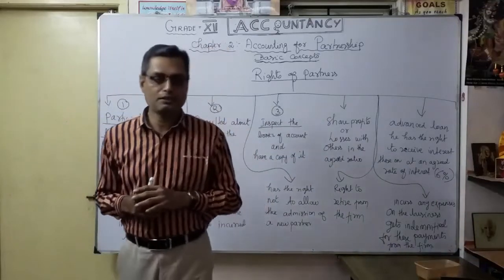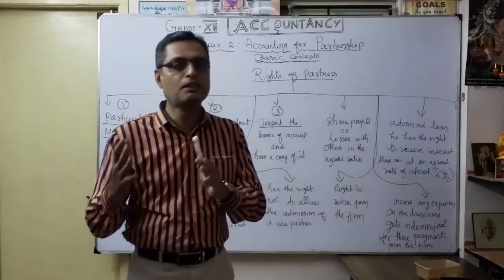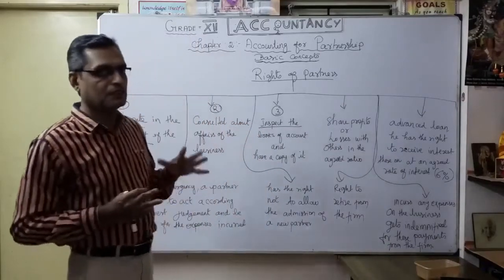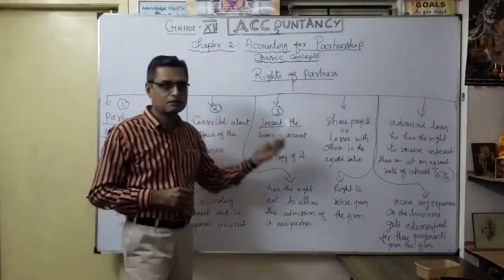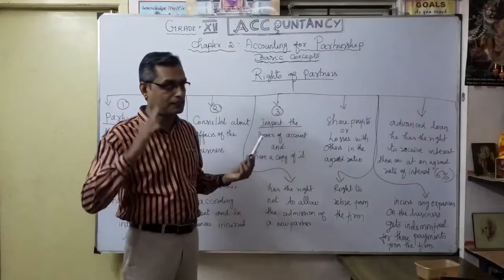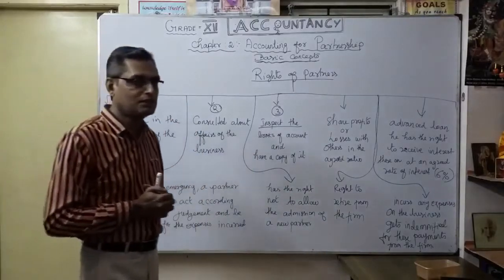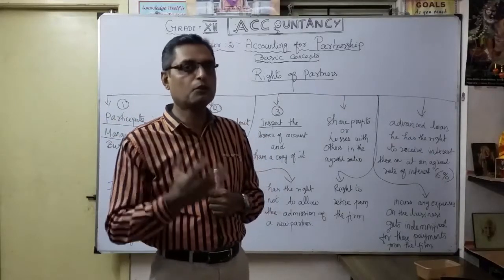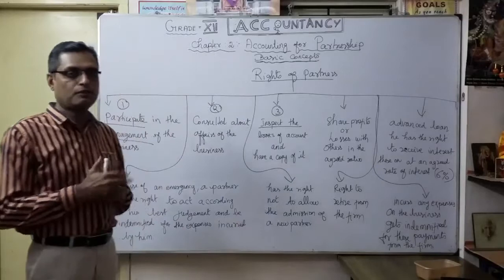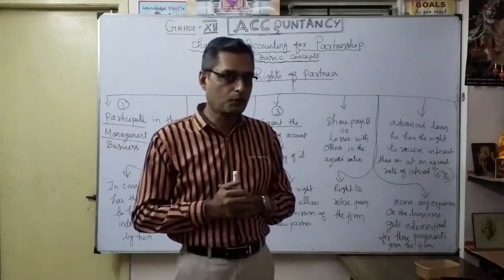Totally, if there are 4 partners, all the 4 partners have a right to inspect the books and each partner can get a copy: whatever our profit and loss account, trading account, balance sheet, like that. So, a very important point, the third one, has a right to inspect the books. Suppose you become a partner in a business, definitely you want to inspect the accounts. Then only you know whether the business is running in a proper way, whether any default happened, whether the profit sharing is proper or not, correct?